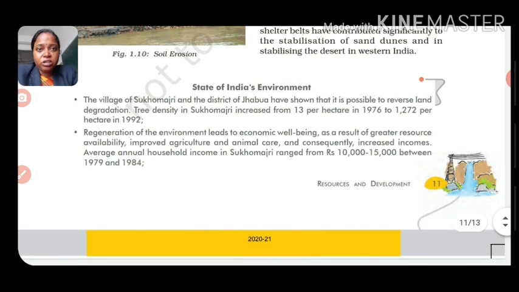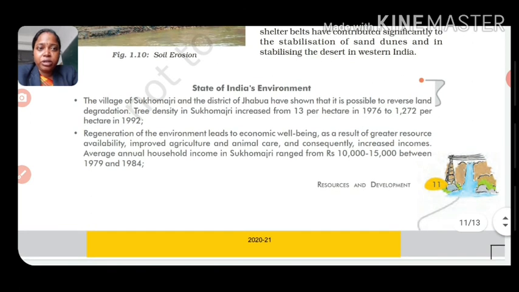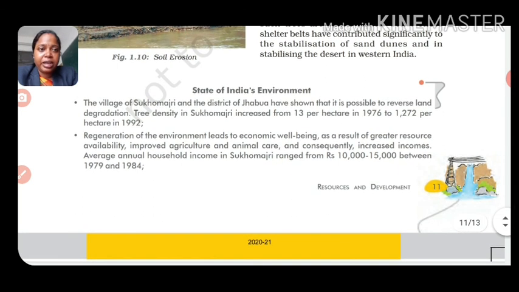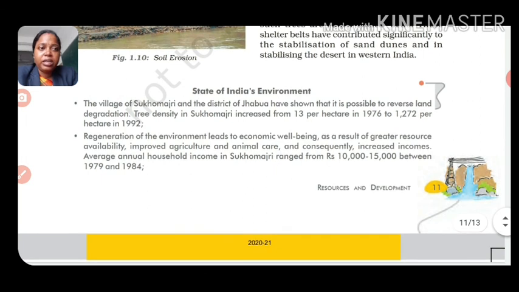The regeneration of the environment leads to economic well-being as a result of greater resource availability, improved agricultural and animal care, and consequently increased incomes also. Average annual household income in Sukhomajri ranged from rupees 10,000 to 15,000 between 1974 and 1984.